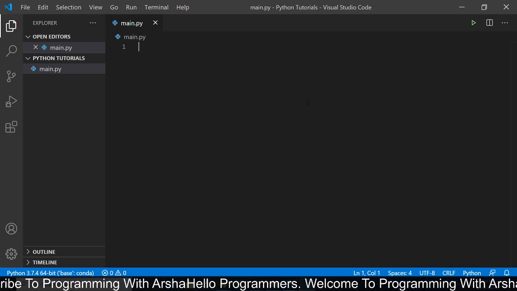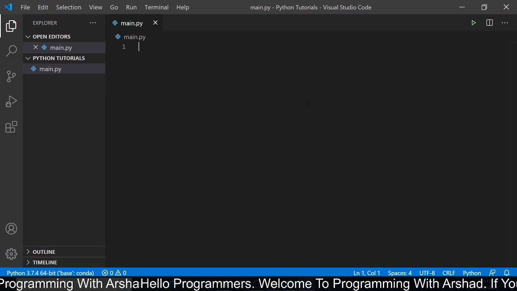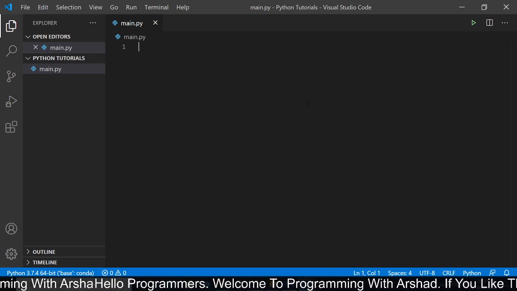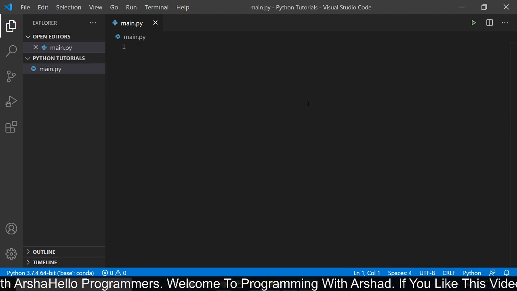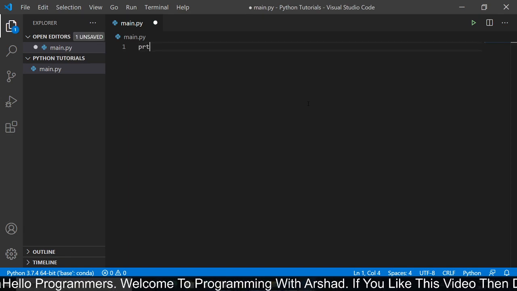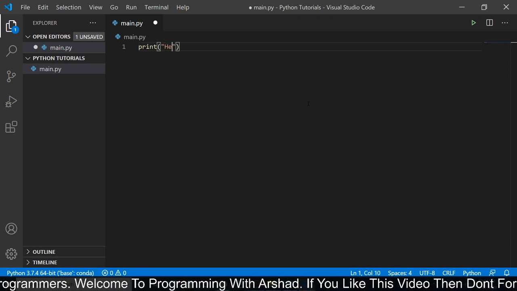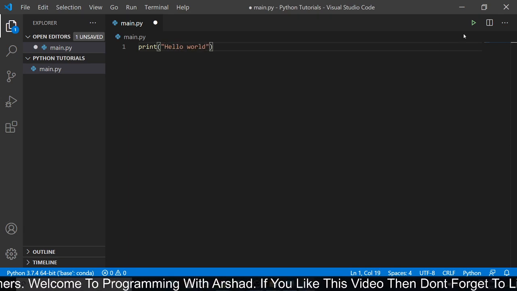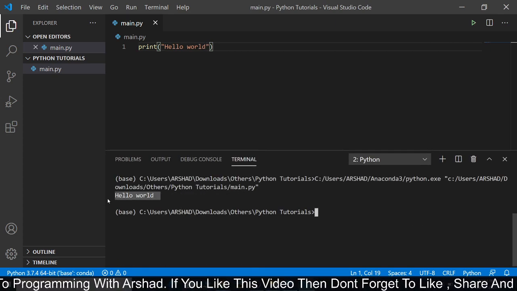While learning a programming language, the first thing we all do is print hello world on our console. Now I am doing the same thing here. Actually, we had already discussed that Python is one of the easiest programming languages. We need not use any kind of boilerplate here. For printing hello world, just use the print keyword and enter the text hello world. And then run this program by clicking on this button. You can see here it has printed hello world on my console.